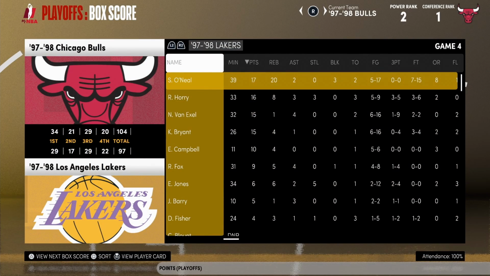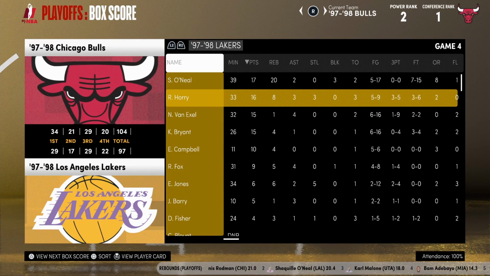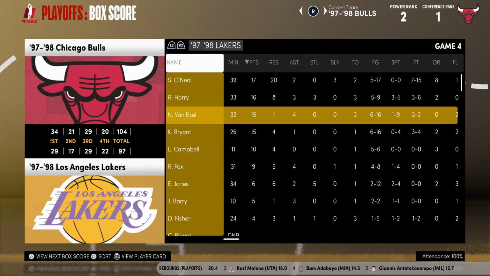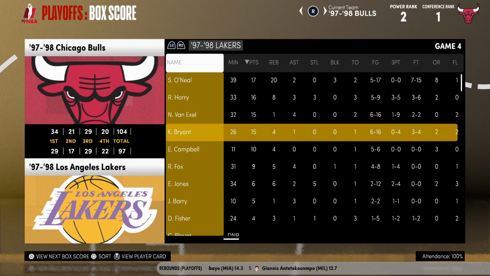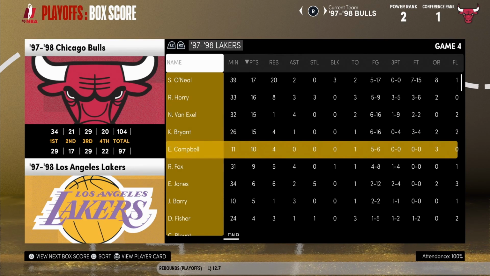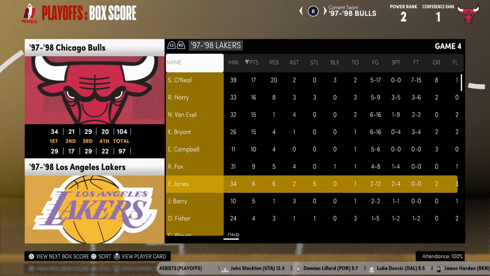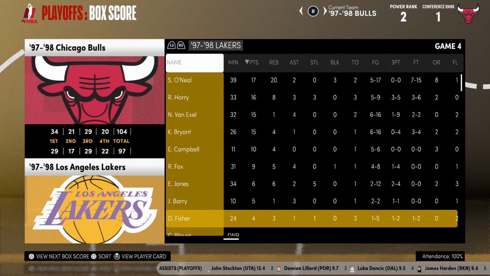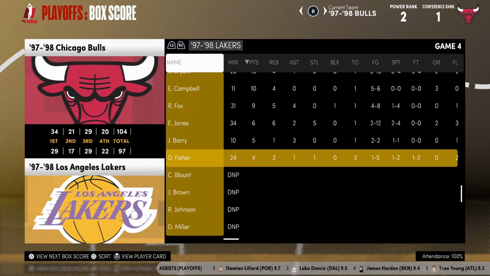Shaq had 17 points with 20 boards and 2 assists, had 3 blocks as well. Robert Horry with 16 points, 8 boards and 3 assists. Nick Van Exel 15 points, 1 board and 4 assists, and Kobe had 15 on 4 and 1. Eldon Campbell with 10 points and 4 boards. Rick Fox with 9 points. Eddie Jones with 6. John Barry with 5. Derek Fisher with 4, and everybody else did not play.